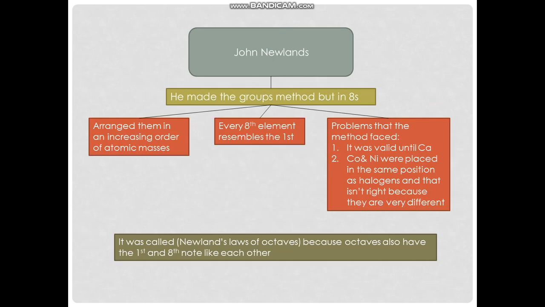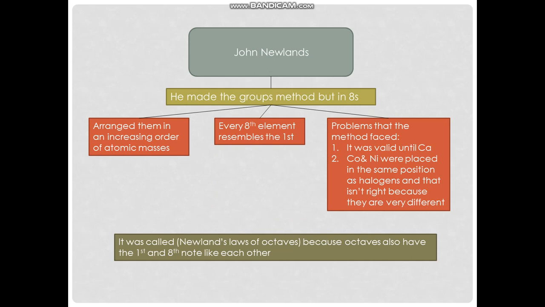Second, we have John Newlands. He made the groups method, but in 8s. So he was just like Dobereiner, but he made it in 8s instead of 3s. First off, he arranged them in increasing order of atomic masses. In the modern periodic table, we use the atomic number, but John Newlands, because it was just the beginning of his attempt, arranged them according to atomic masses.